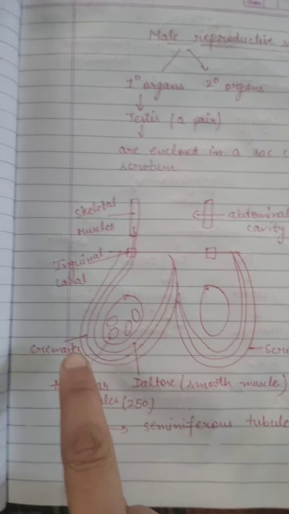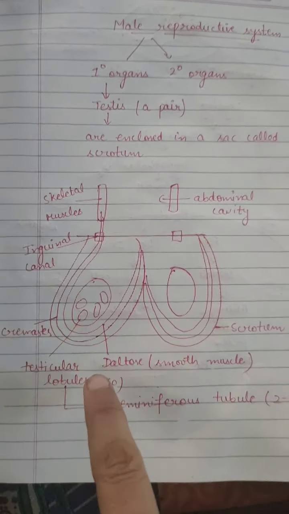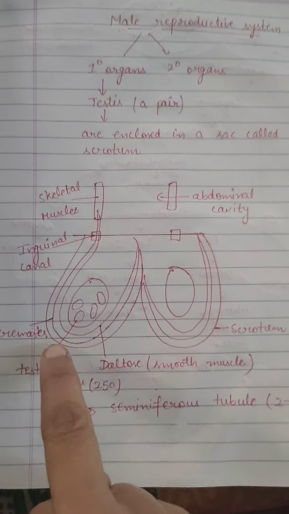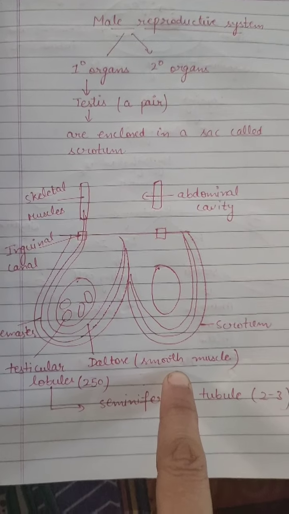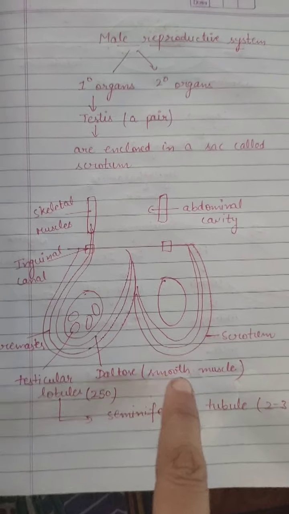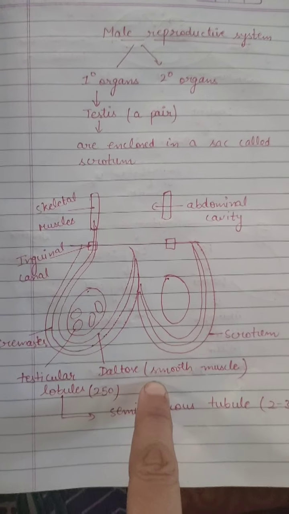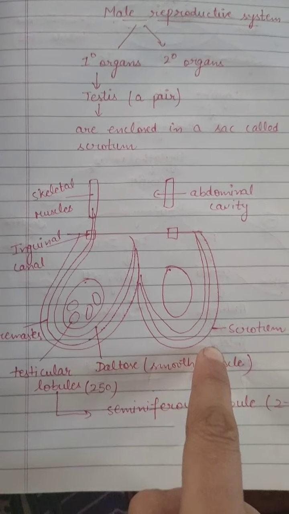What do we call them? Cremaster muscles. And the second, involuntary muscles also come, known as the dartos, which is a smooth muscle, meaning it will not work according to our will. Both cremaster and dartos help in maintaining the temperature of the scrotum.